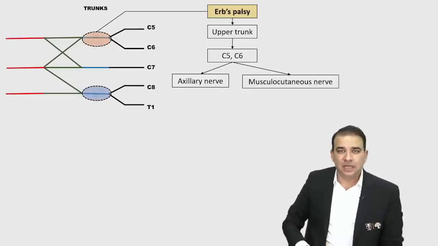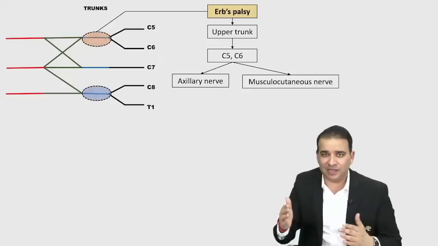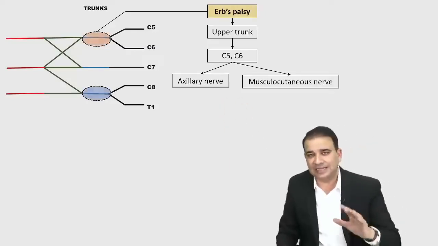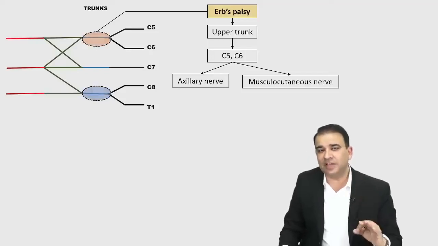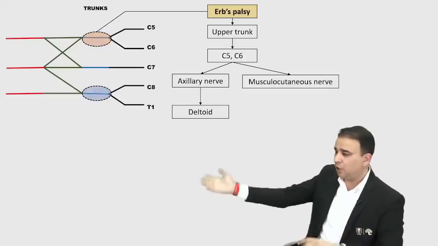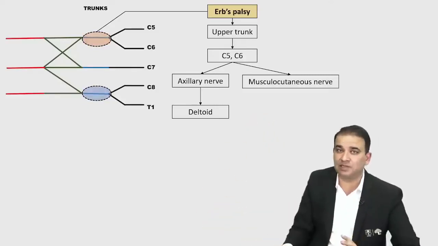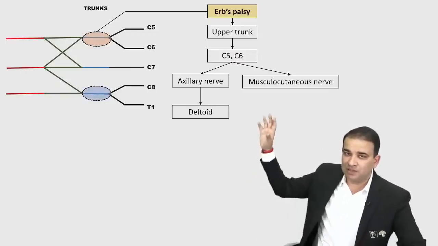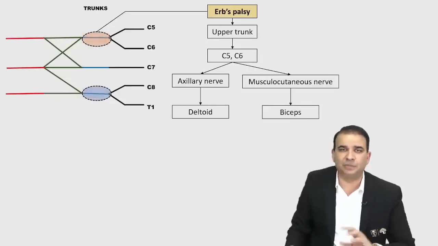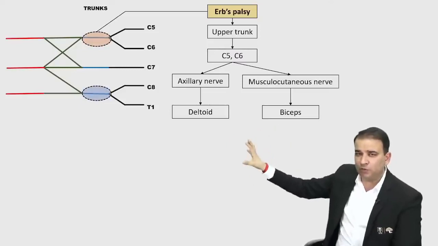Now again, just think of a main muscle, guys. You have to filter out the unnecessary detail at this point of time. Axillary nerve, what is the main muscle supplied by the axillary nerve? That is the deltoid muscle. So if the axillary nerve is injured, obviously the deltoid muscle will be paralyzed. And if the musculocutaneous nerve is gone, then obviously biceps and brachialis will be gone. Coracobrachialis will be spared, guys. Coracobrachialis is supplied by C7, so it is spared in Erb's palsy. But musculocutaneous nerve injury will involve the biceps and brachialis muscle. I've just taken the bicep only. Deltoid and bicep. Now these are good enough to tell you what is going to happen.